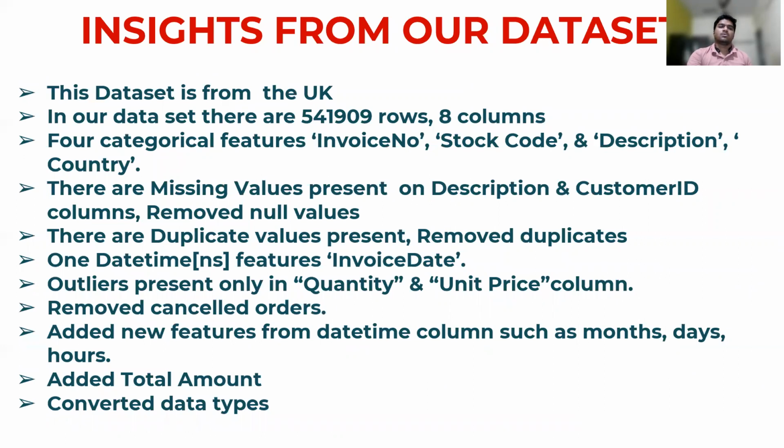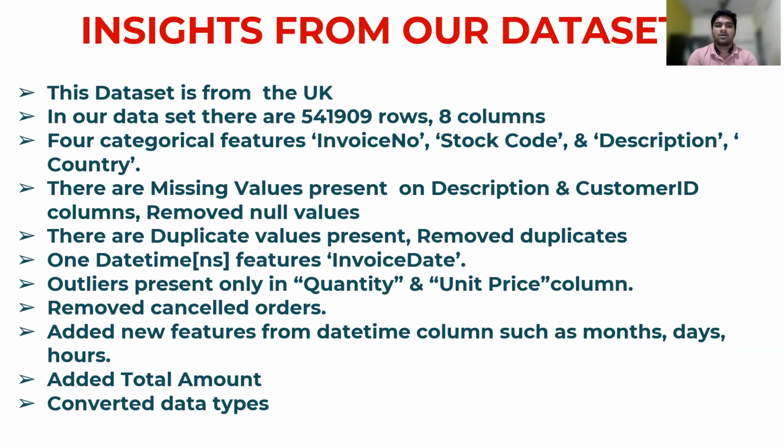Now coming over to insights from our data set. In every project, we need to identify the hidden insights from our data set. This data is from the UK based retailer, and in our data set there are, as I told, 54,909 rows and 8 columns, with 4 categorical features: invoice number, stock code, description, and country.